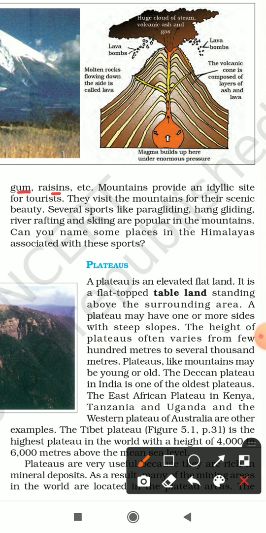Mountains provide an idyllic site for tourists also. Many people come from different places to visit the mountains for their scenic beauty. Several sports such as paragliding, hang gliding, river rafting, and skiing are popular in the mountains. Can you name some of the places in the Himalayas associated with these sports? Basically, we have places like Auli, Manali, Joshimath, etc., which are very famous for these mountain activities.